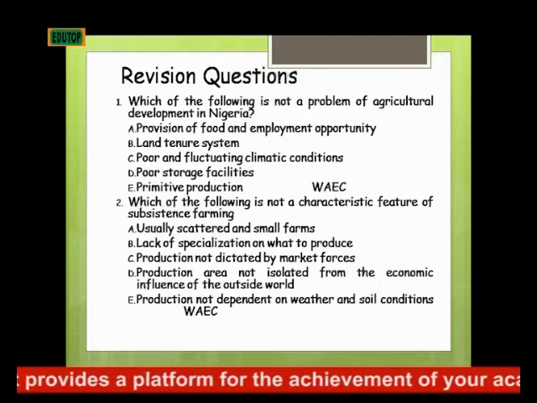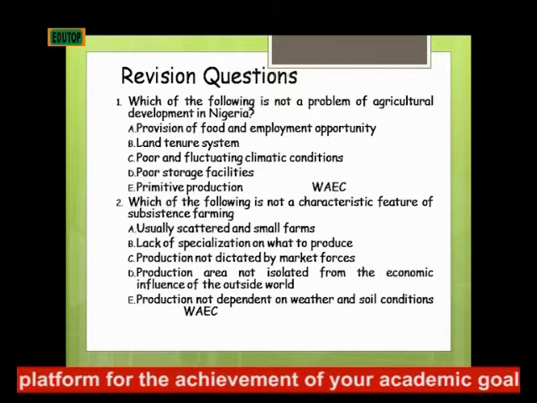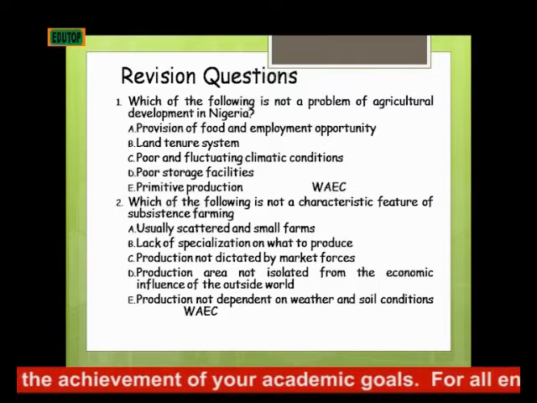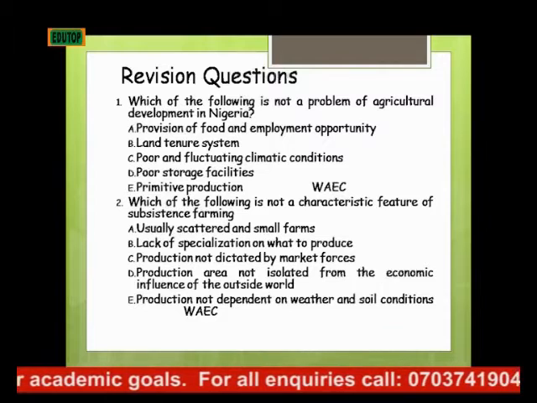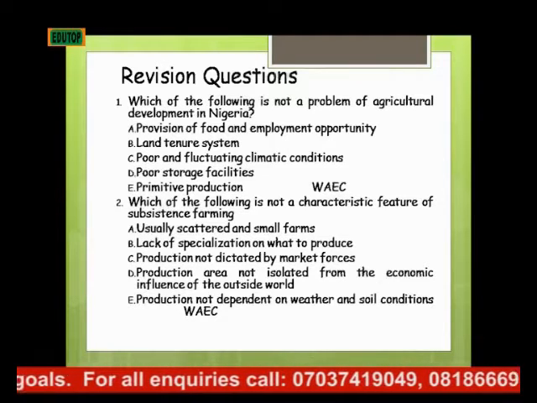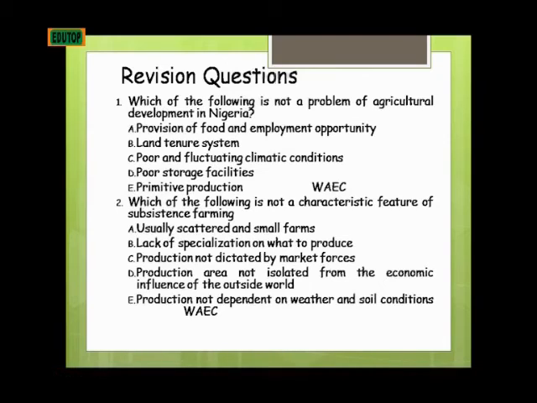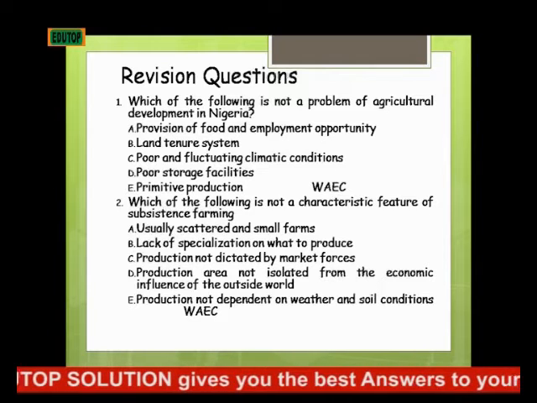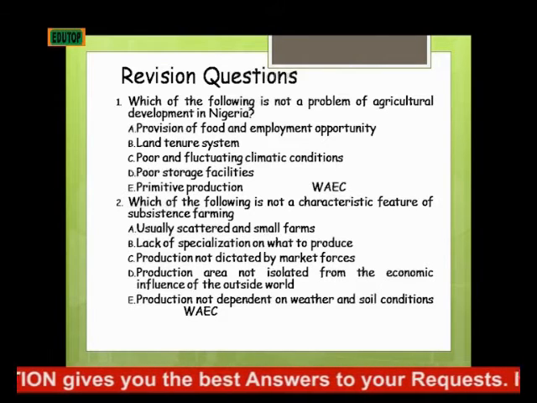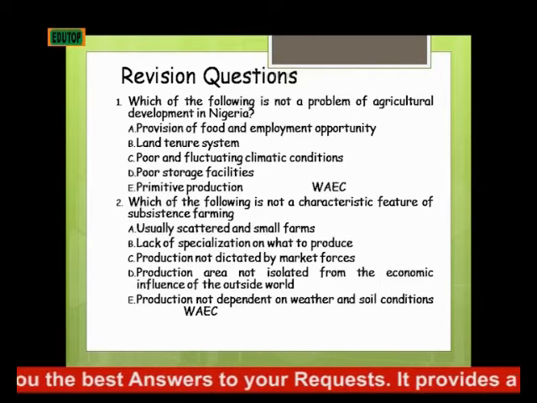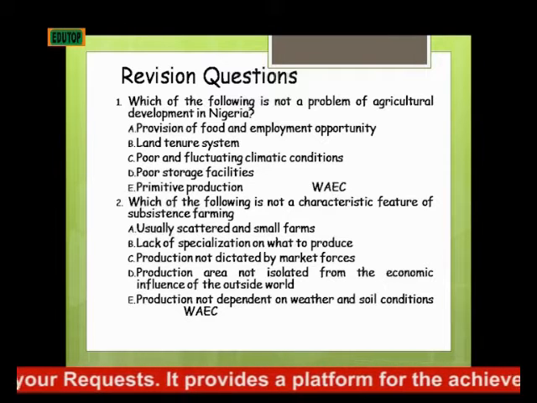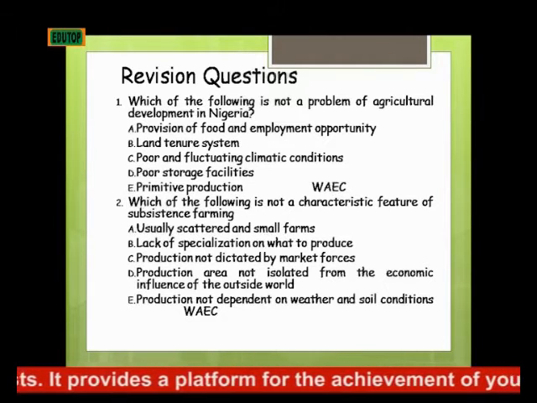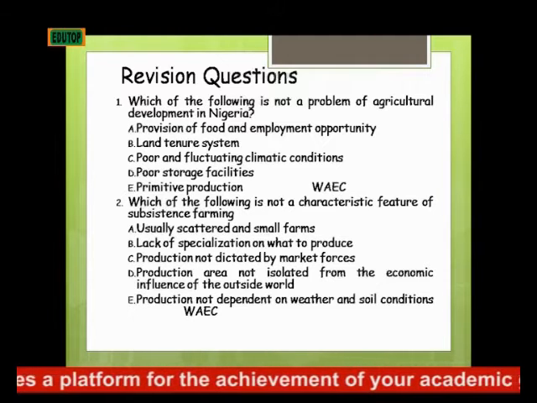Number 2. Our second example is what? Which of the following is not a characteristic feature of subsistence farming? That is, which of the following is not a feature of subsistence farming? A. Usually scattered and small farms. B. Lack of specialization on what to produce. C. Production not dictated by market forces. D. Production area not isolated from economic influence of the outside world. E. Production not dependent on weather and soil condition.